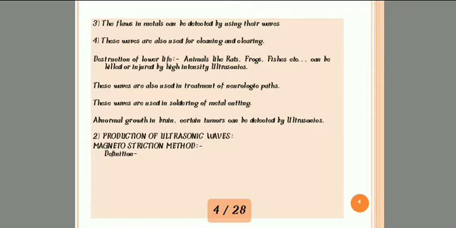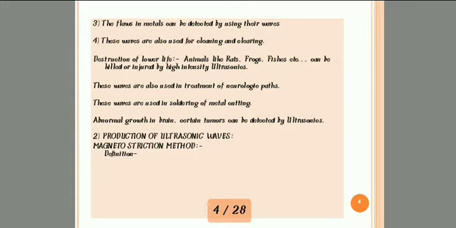The next use is that these waves are also used in the treatment of neurologic pains. If a human feels neurologic pain, by the use of ultrasonic waves we can reduce that pain. Okay, these waves are also used in metal cutting. If we have a big piece of metal, we can't cut it with a knife easily.